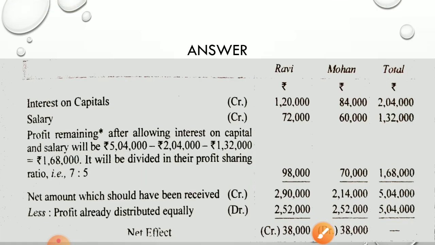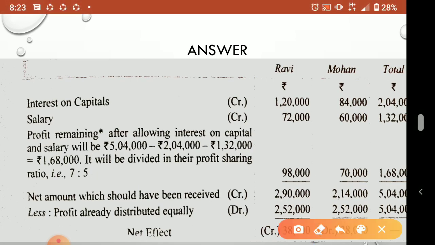Same like that, we have to discuss these things again. So directly I have put the answer here, you can see. What are the items omitted? Interest on capital and salary, two items only. Interest on capital we calculate, so it will come 1,20,000 for Ravi and 84,000 for Mohan. You calculate it, okay? Then only you write here. The total is coming 2,04,000. Then salary, for Ravi 6,000 into 12 will come 72,000. Mohan 60,000 per year. The total also we wrote, just like the previous question.